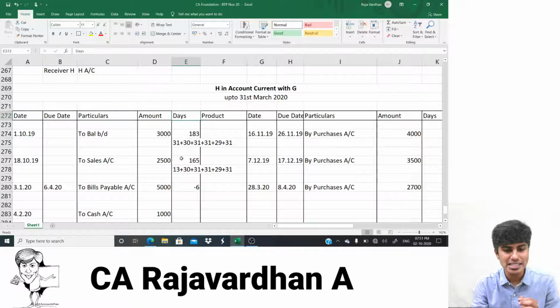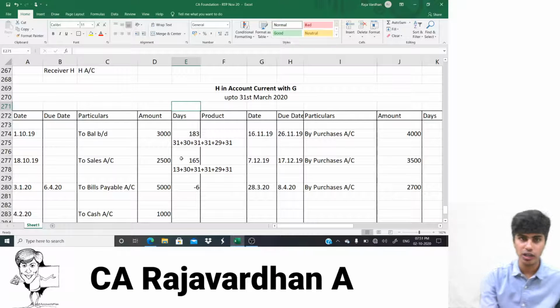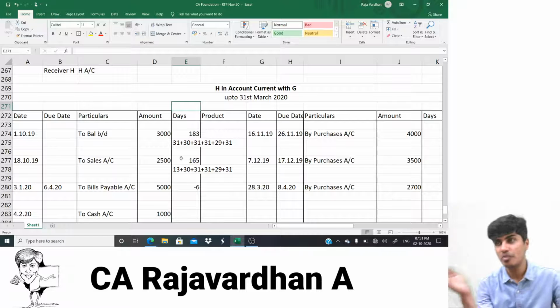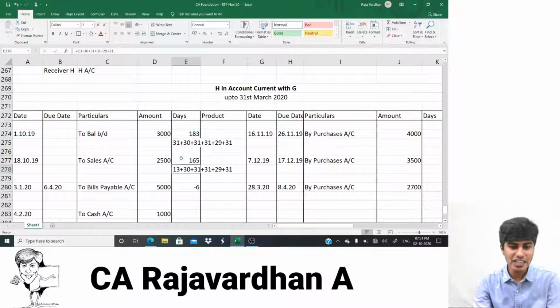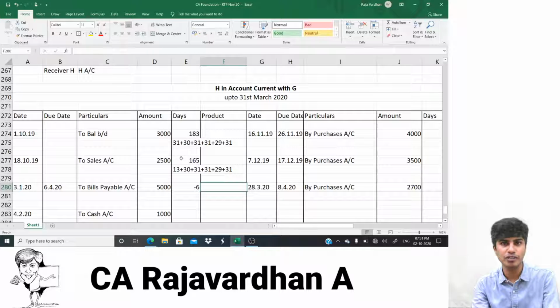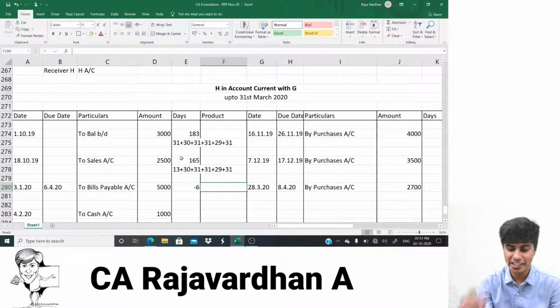Always the days are computed from the date or due date till 31st of March. I'll repeat, from the date or due date till 31st of March, that is, date or due date to the date of preparation of account current. It's always forward. If it becomes backward, days will become negative. When the days become negative, the interest pertaining to it will become negative, and that, my friends, is what we call red ink interest.